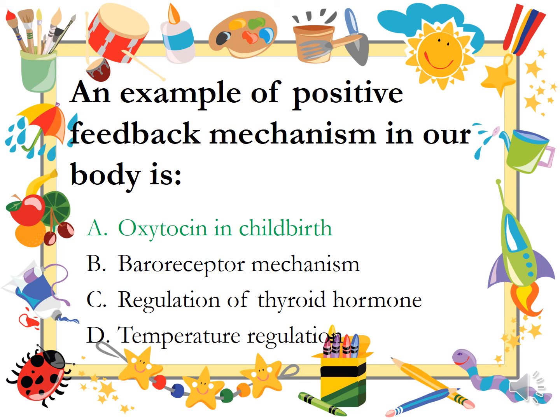An example of positive feedback mechanism in our body is oxytocin in childbirth, because the body recognizes that I've given off my baby or I'm at the time of giving the baby. So it's a positive feedback mechanism compared to all the other three mechanisms. They are negative feedback mechanisms to put things in the right place.